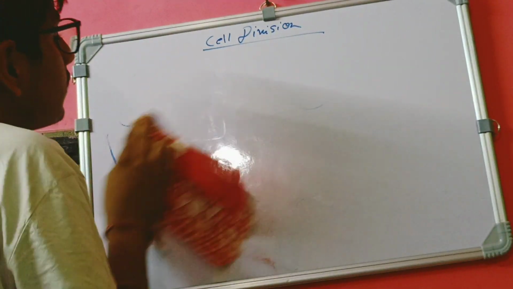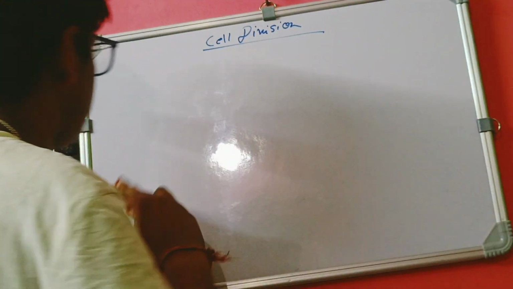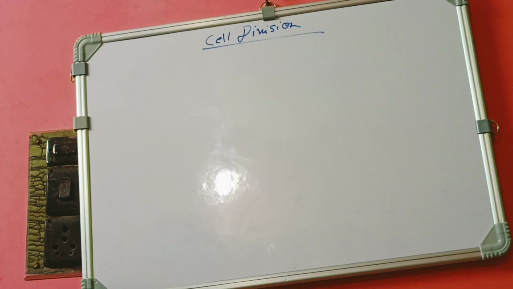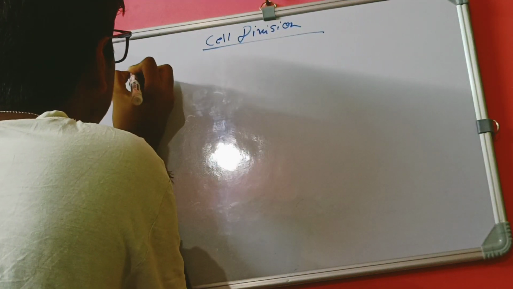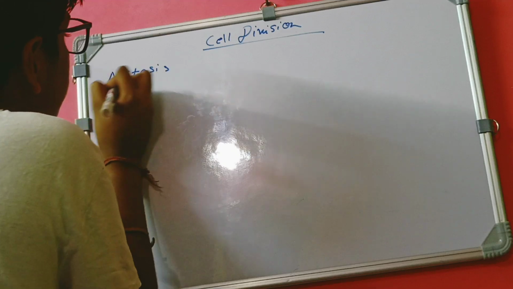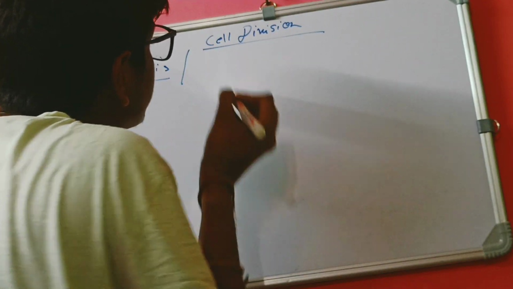So first of all, we know mitosis. Specific names are allotted for mitosis.